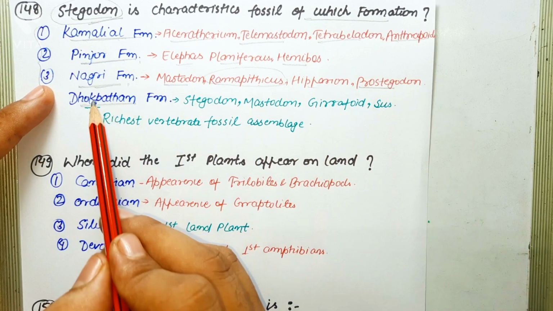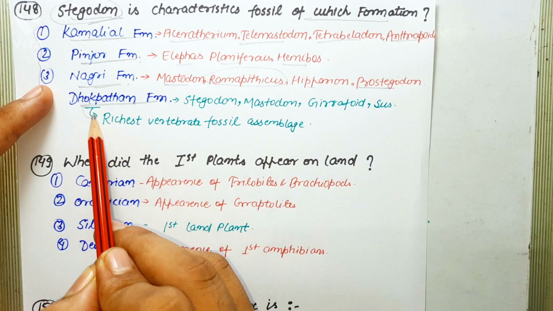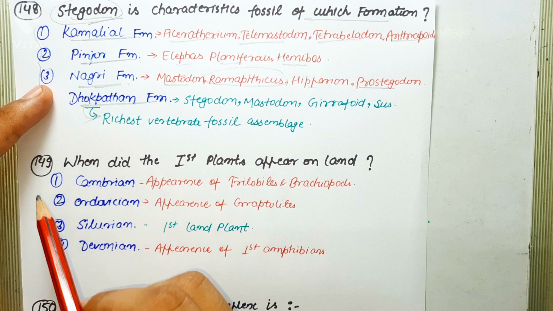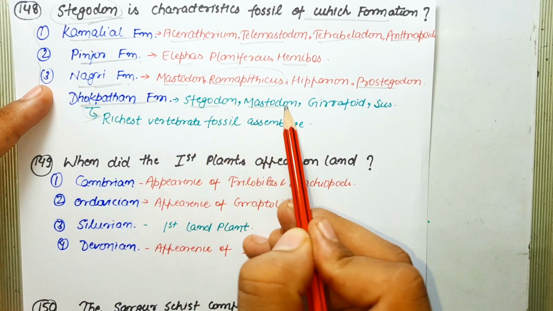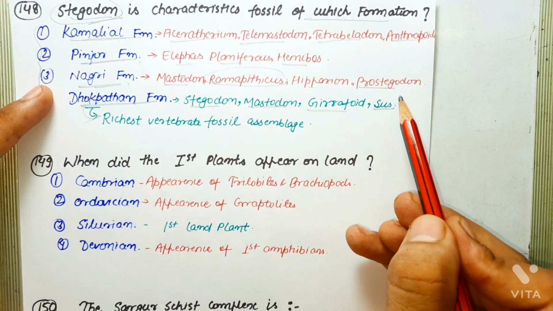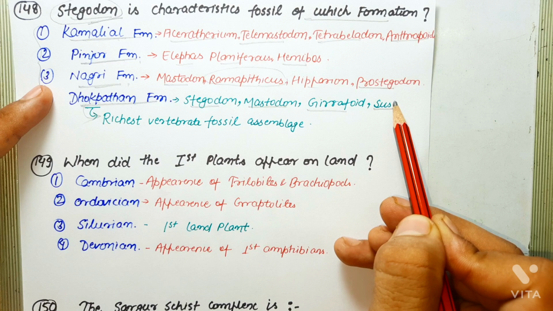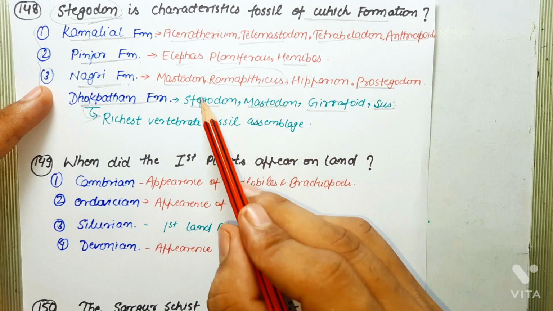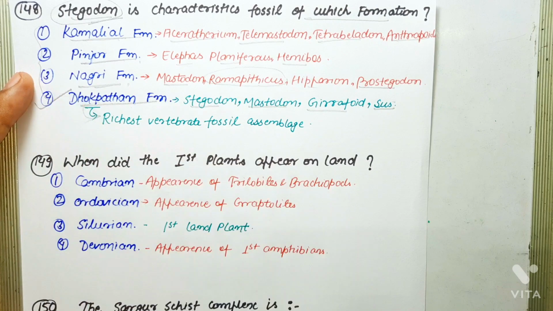As far as Tatrot-Pinjore, Jog-Patan Formation is concerned, it is the richest formation which contains vertebrate mammalian fossil assemblies, and it contains Stegodon, Mastodon and Giraffoid sus as characteristic mammalian fossils. So clearly the question is asking about Stegodon, and Stegodon is characteristic fossil for Jog-Patan Formation. So this is the correct statement.